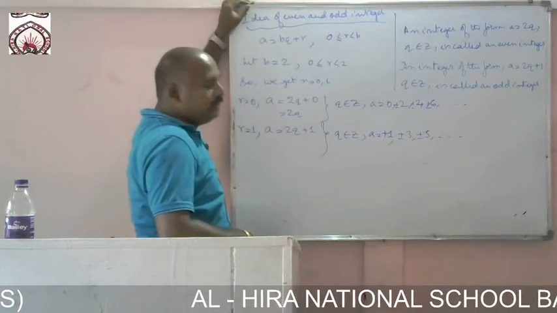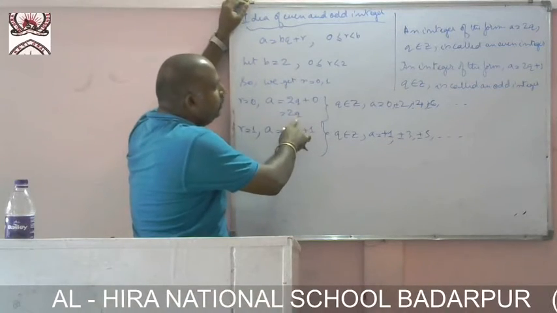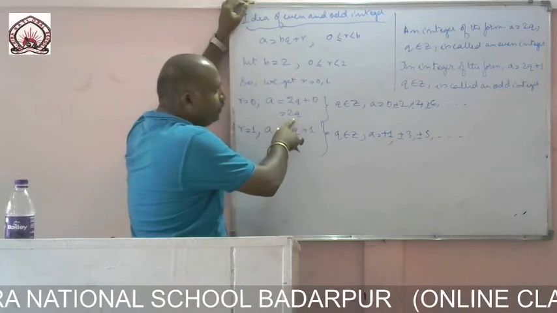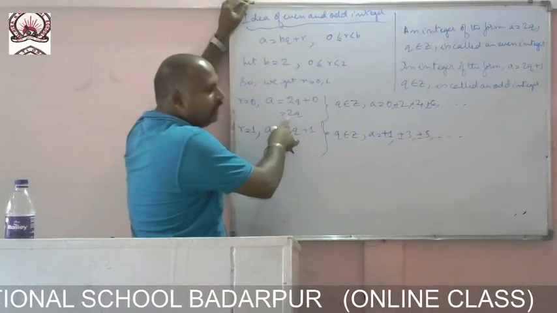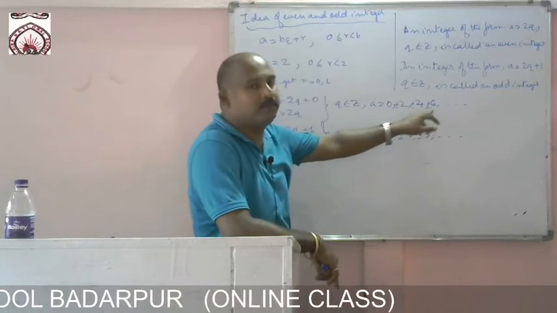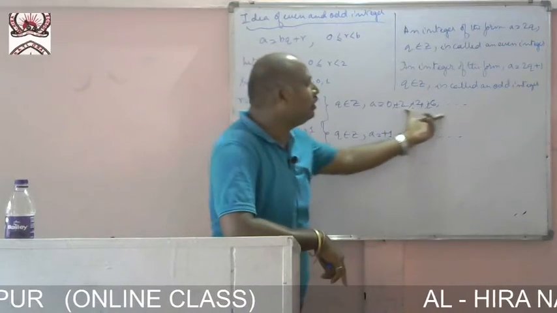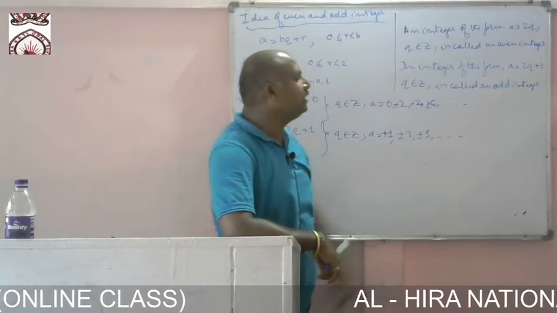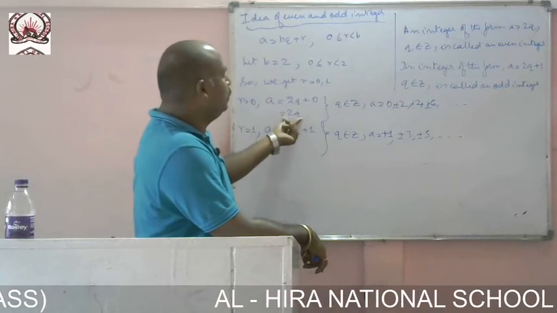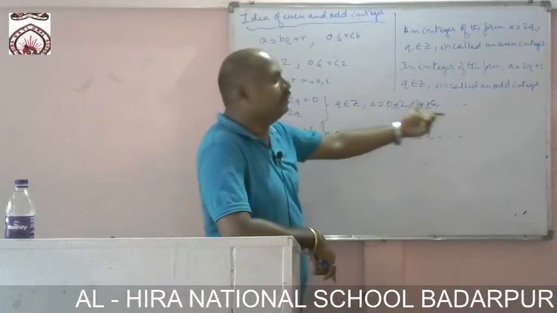Z integers, then if I put 0 here, it becomes 0. If I put 1 here, it becomes 2. If I put minus 1 here, then it becomes minus 2. So we are getting 0, plus minus 1, plus minus 2, plus minus 6, and so on. So here we are getting all the even integers. Now we can say that when a equals twice q and q belongs to Z, then it is called an even integer.